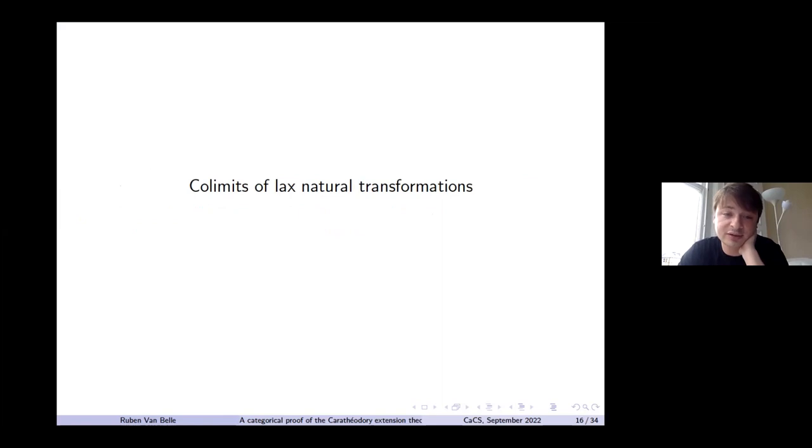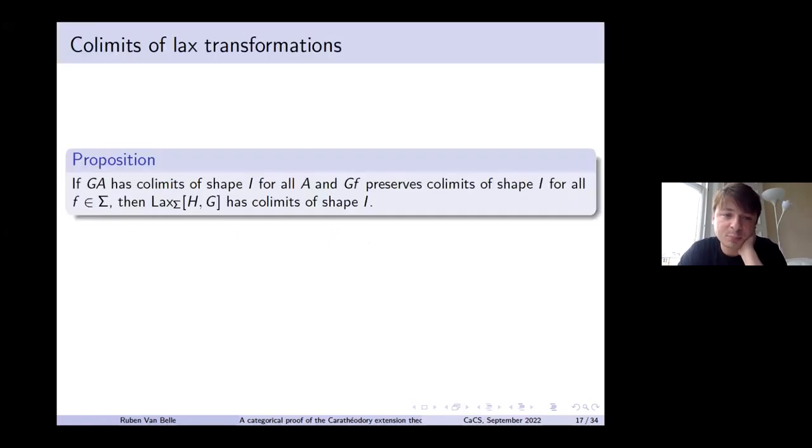So then for the second part, I want to say something about the co-limits in these categories of transformations. And a first result is about co-limits of lax natural transformations.